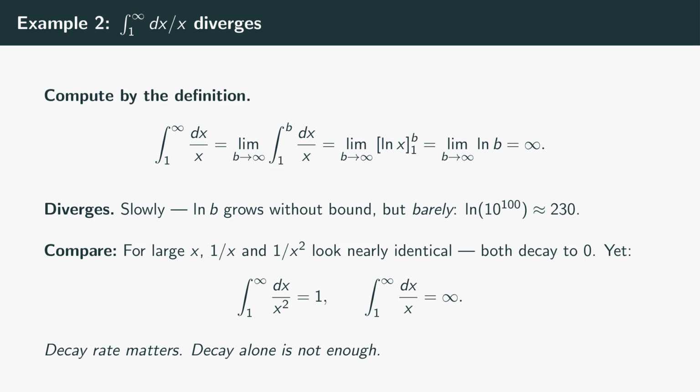A side note on the slowness of the natural log. The divergence of the integral of dx over x is barely a divergence at all. The natural log of 10 to the 100, the number with 100 zeros, is about 230. It diverges, but at a glacial pace. That makes it the borderline case, the slowest possible logarithmic divergence.